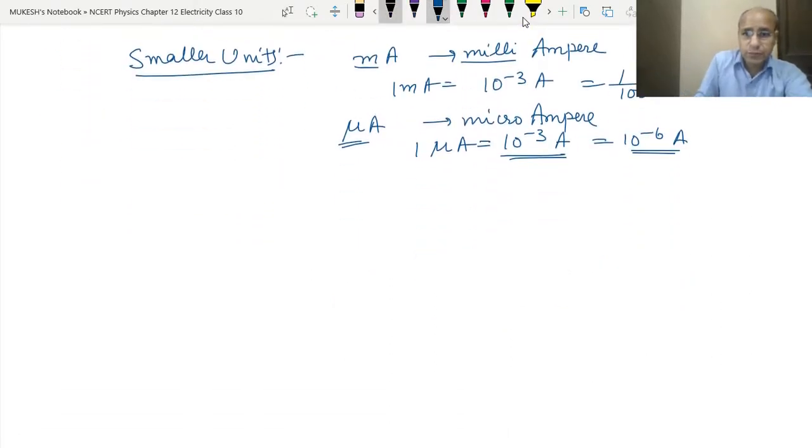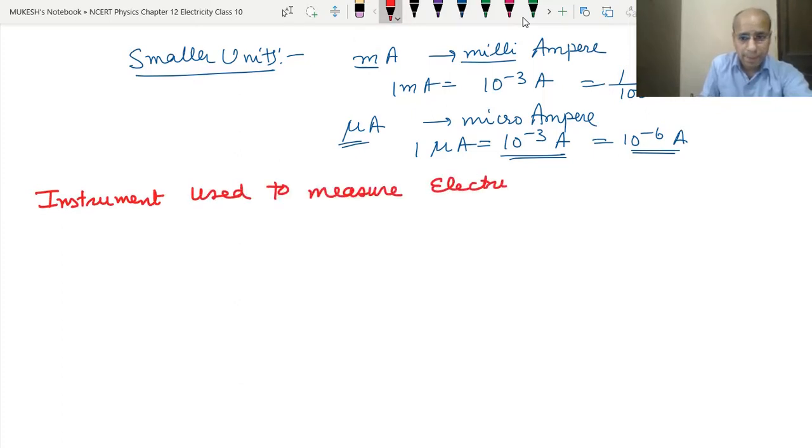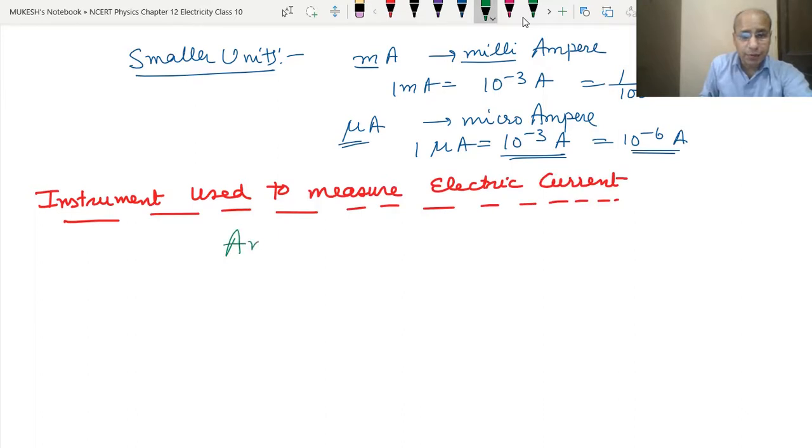What is the instrument that is used to measure the current? The instrument used to measure electric current is the ammeter. We use the ammeter to measure the current. So the ammeter is the instrument which is used to measure the current.